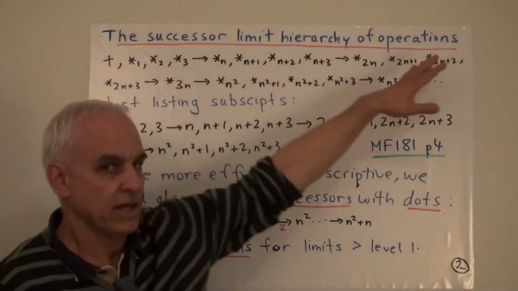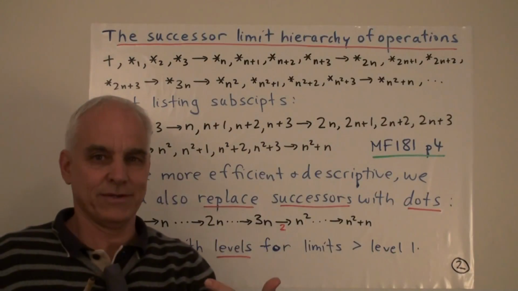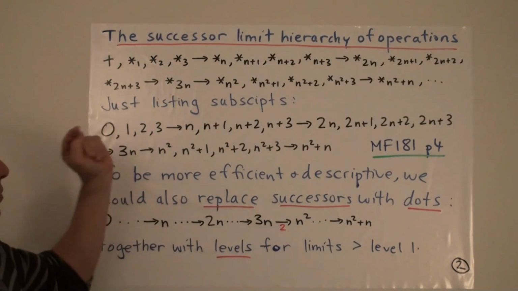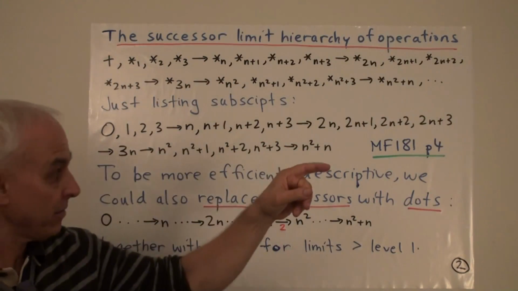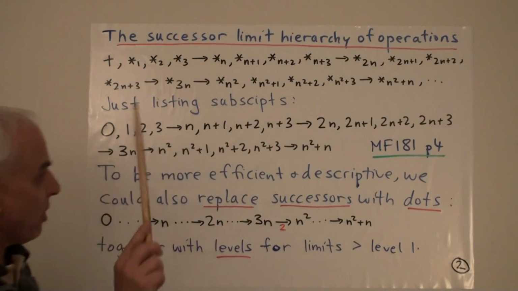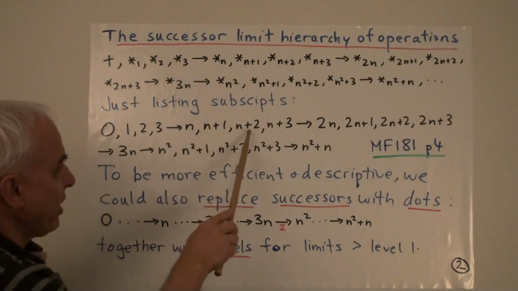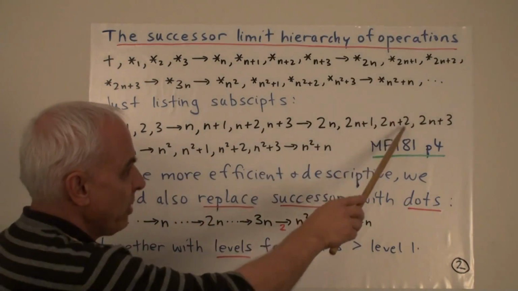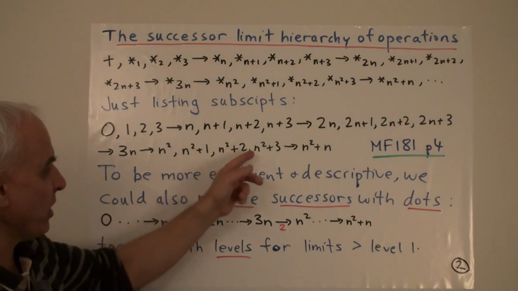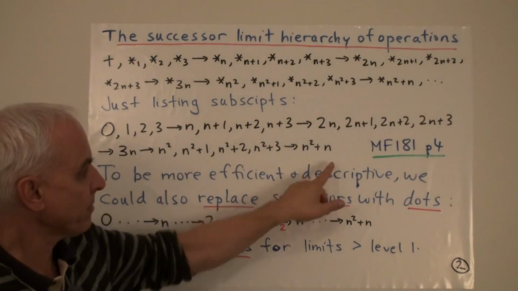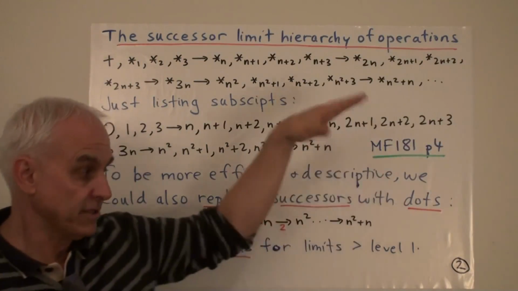Okay, so we can keep going in a certain way, but at this point we want to become a little bit more efficient. So we want to, first of all, dispense with actually writing down the stars all the time. It's really only the subscripts that matter. So we can rewrite this thing without any stars, just the subscripts. So 0, 1, 2, 3, and then n plus 1, n plus 2, n plus 3, then 2n, 2n plus 1, 2n plus 2, 2n plus 3, 3n, and then jump to n squared. And then n squared plus 1, n squared plus 2, n squared plus 3, and that limit n squared plus n. Okay, this is described in Math Foundations 181 on the fourth slide. There you see a rather big picture.